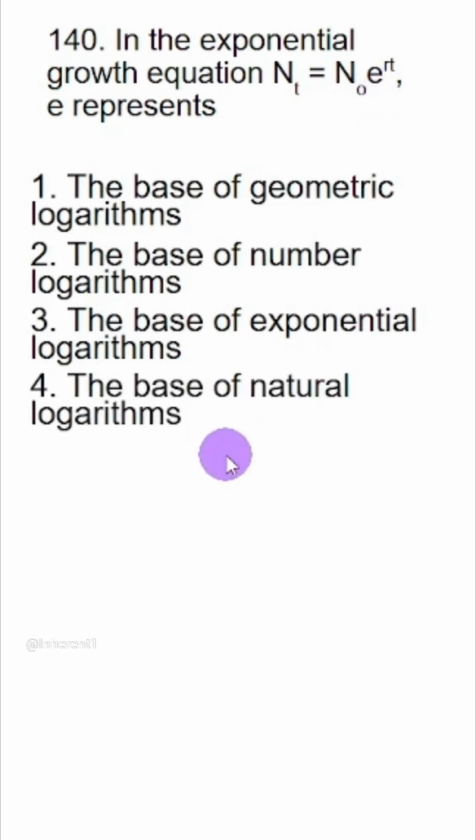In the exponential growth equation, e is the base of natural logarithm. This is the answer. Please make a note of all equations and learn by heart everything which the equation denotes.